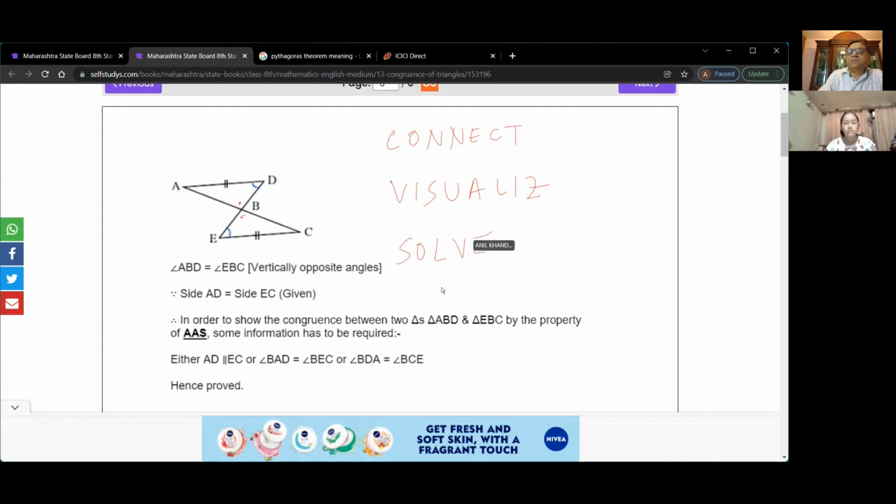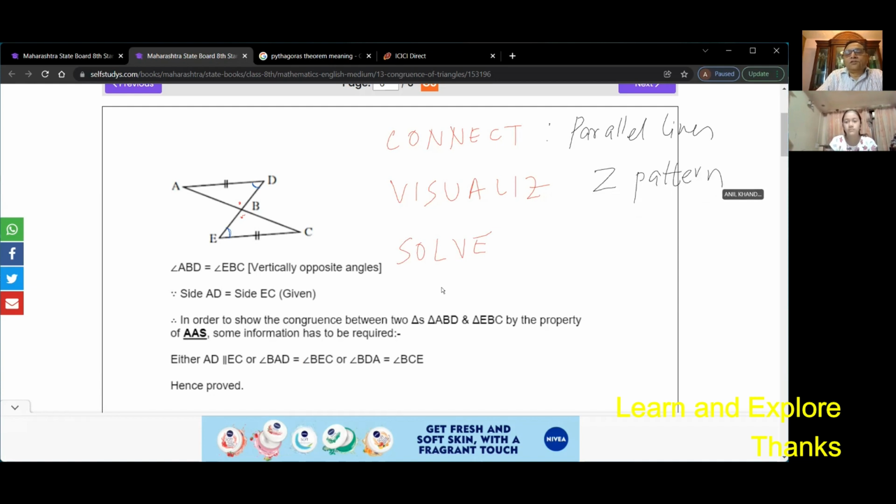We connected with parallel lines. We visualized the Z pattern, right? And then we solved by saying that angle D should be equal to angle E. Do you see how we solved it? Look at the approach which we have got. If you think like this, automatically a solution will come to you.